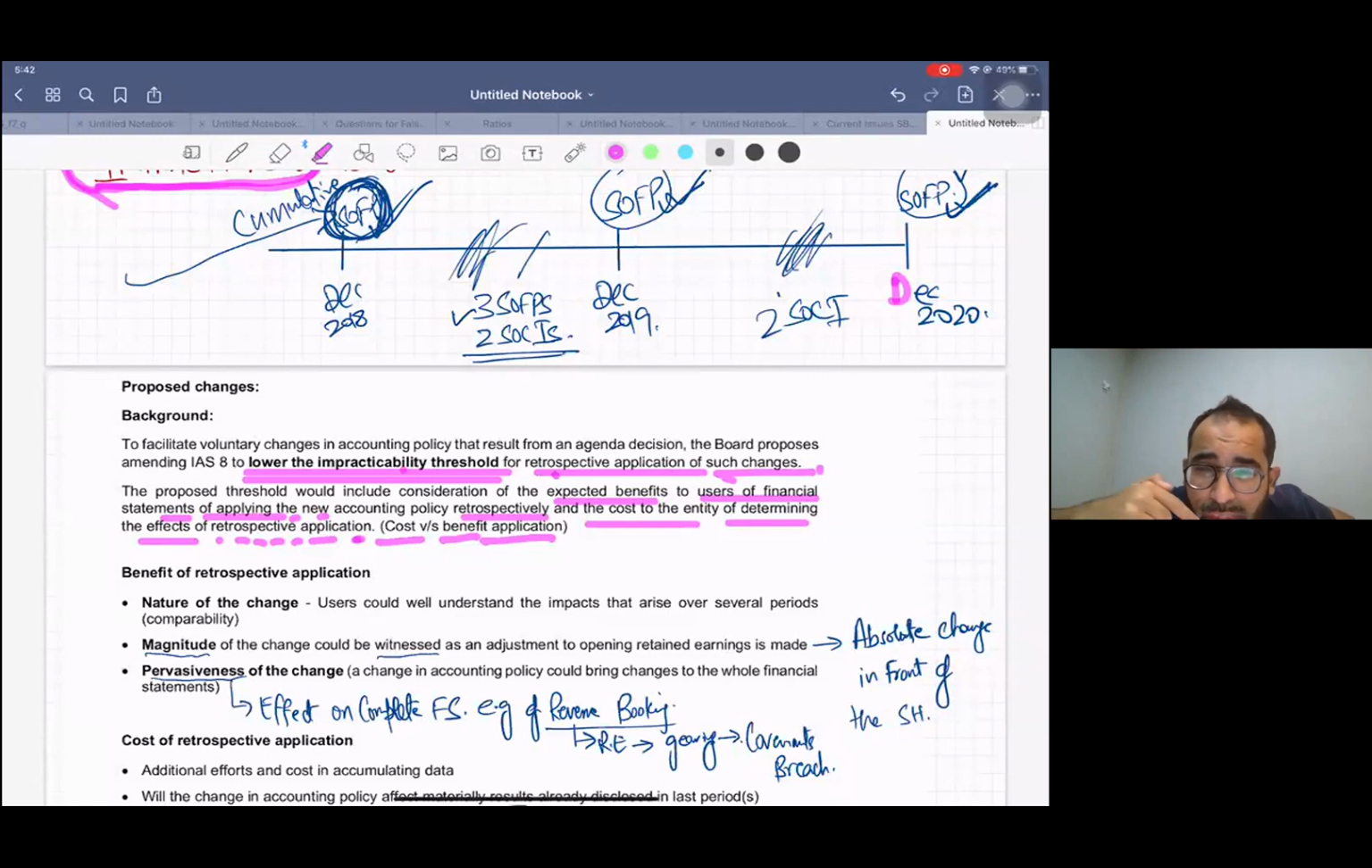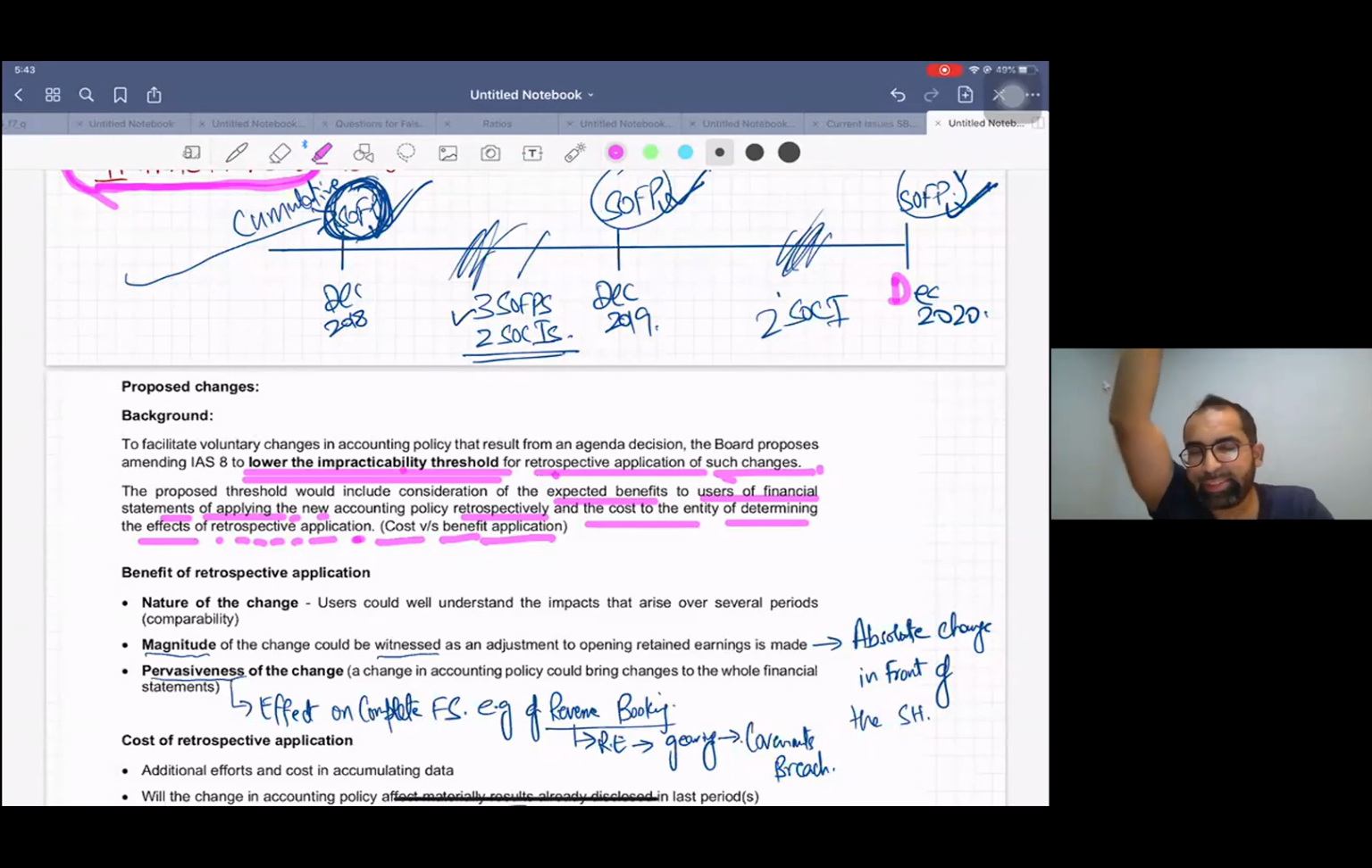But the revised IS 8 is going to say this: first check the benefits and cost of the retrospective application, and if, listen to me, if benefits are higher than cost, then go for retrospective, otherwise no need. That is going to be the accounting of the future, not current accounting. This is again under discussion, right?